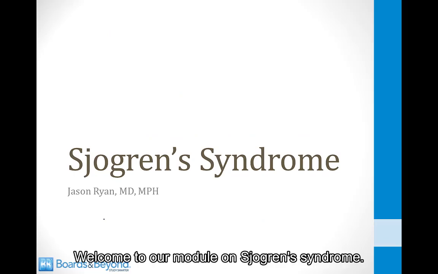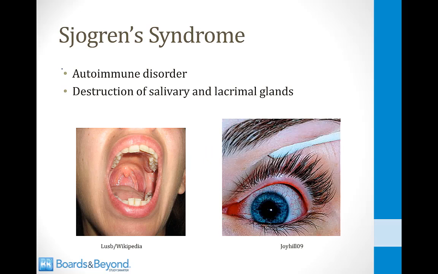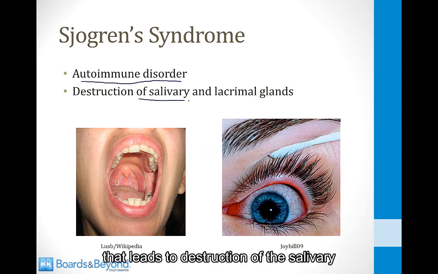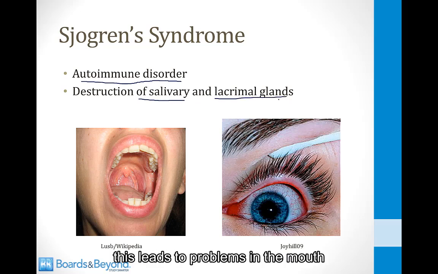Hi everybody, welcome to our module on Sjogren syndrome. Sjogren syndrome is an autoimmune disorder that leads to destruction of the salivary and lacrimal glands, and as we will see, this leads to problems in the mouth and problems with the eyes.